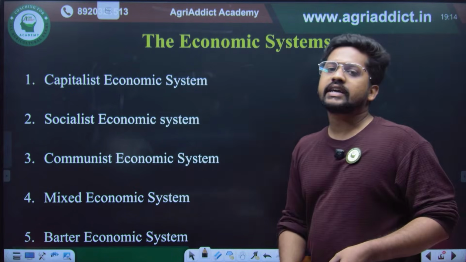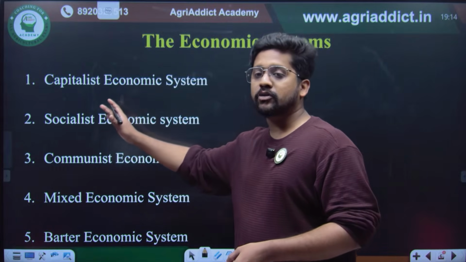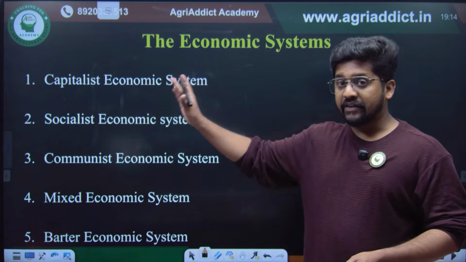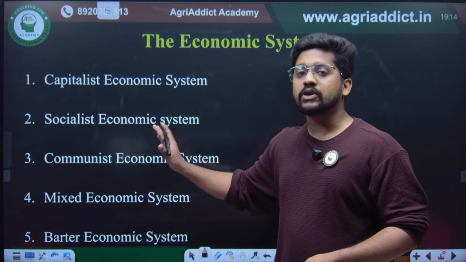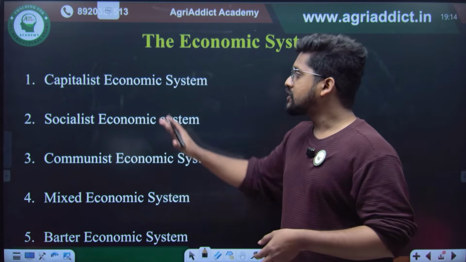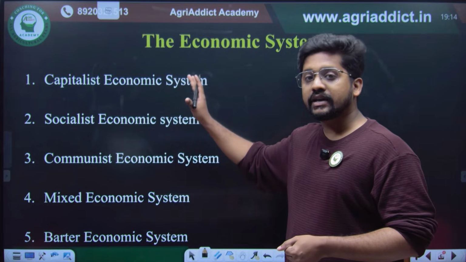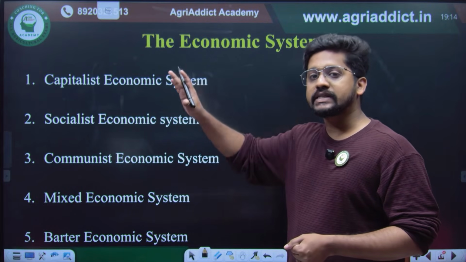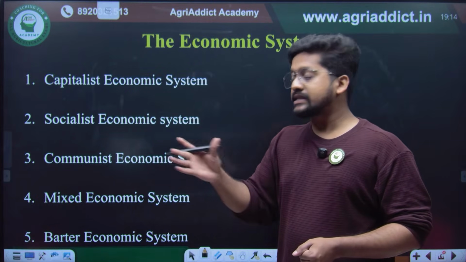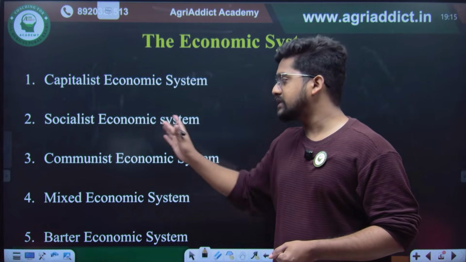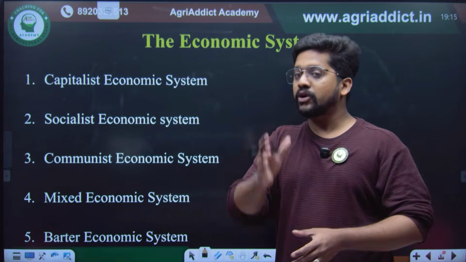There are different types of economic systems. In the capitalist economic system, you can see only the private system, as in the USA or UK. In the socialist economic system, you can see only a government oriented system; the former USSR was a socialist economic system where decisions are taken only by the government.